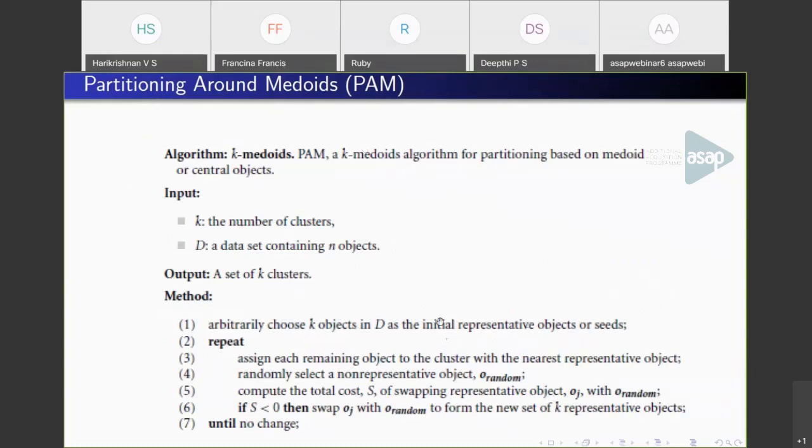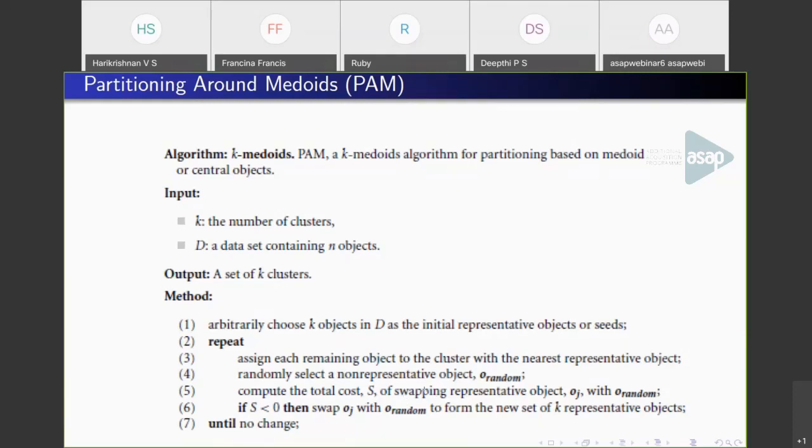We pick K initial representatives as initial centroids, the same step as in K-means, and assign the objects that are close to these objects to get an initial partition. After the initial partition, pick another random object and calculate the distance of the remaining points to the new random object. If the cost of swapping the representative object and the earlier object is less than 0, we swap the previous centroid with O random and form a new set of representative objects.